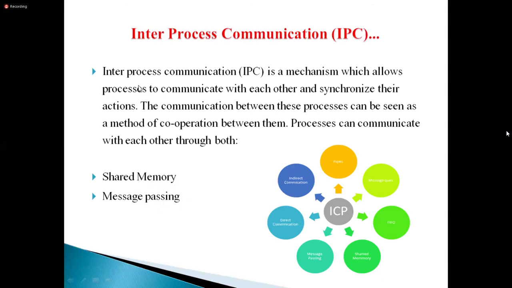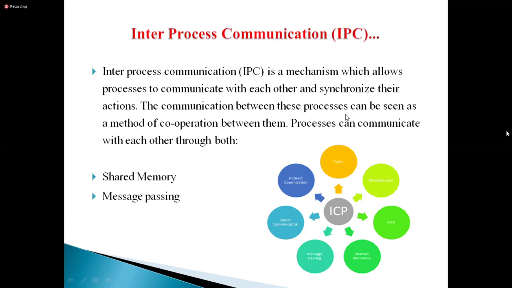Inter-process communication is a mechanism which allows processes to communicate with each other and synchronize their actions. You know, synchronize means both execution processes are synchronized in general. That is the synchronization.